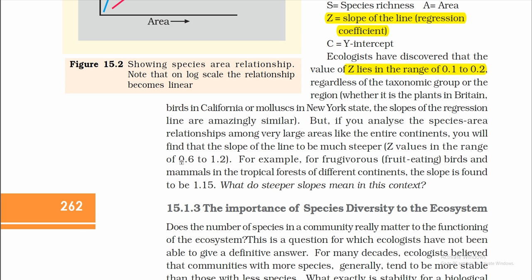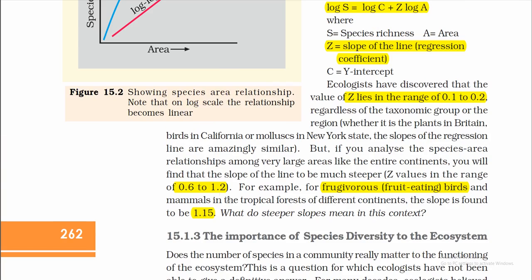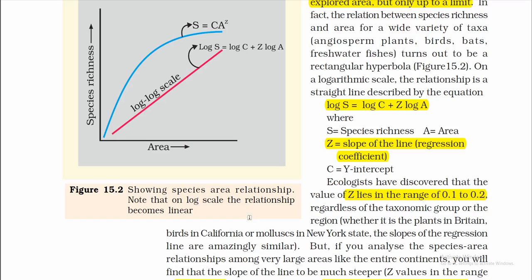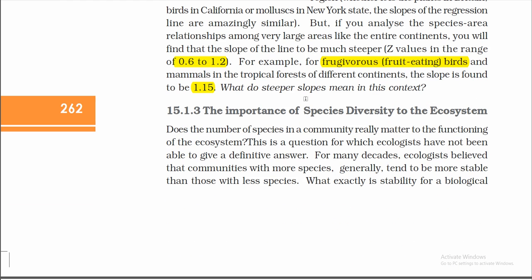Z values are in the range of 0.6 to 1.2. For example, for frugivorous birds and mammals in the tropical forests of different continents, the slope is found to be 1.15. What do steeper slopes mean in this context? Log S = log C + Z log A.